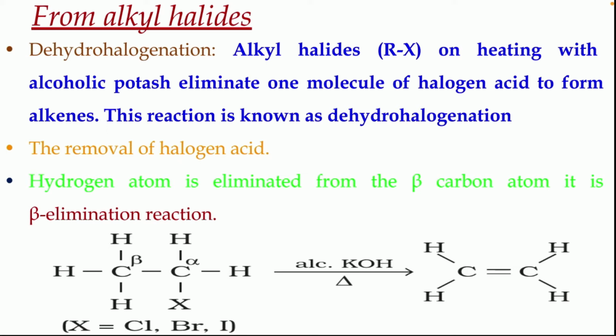Okay, so the carbon adjacent to the one to which the halogen is attached. From that carbon, when hydrogen is removed, this reaction is also called beta elimination reaction. Elimination reactions are reactions in which a certain species is removed from a particular compound. Here, HX, that is HCl, HBr or HI, is removed or eliminated. So these reactions are called elimination reactions.